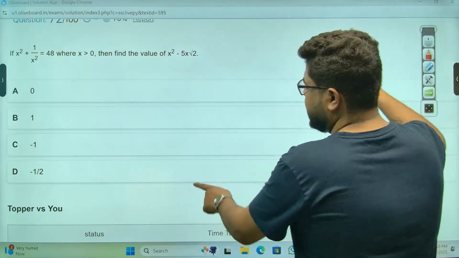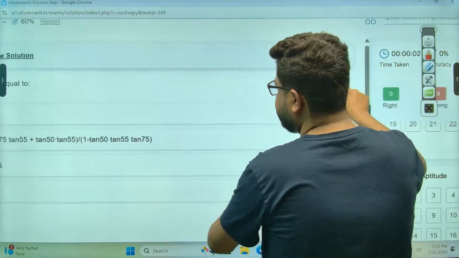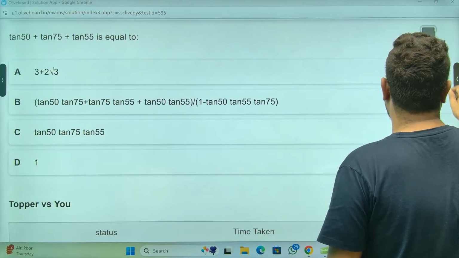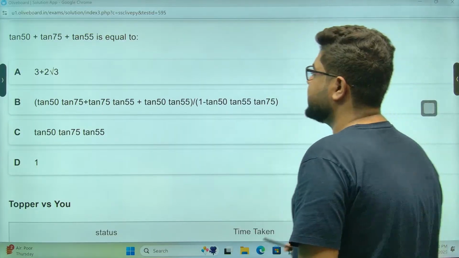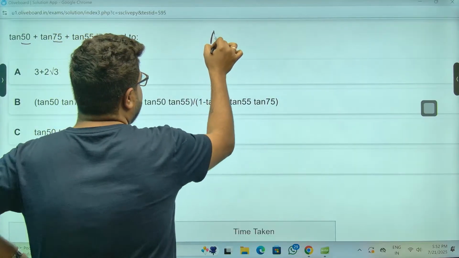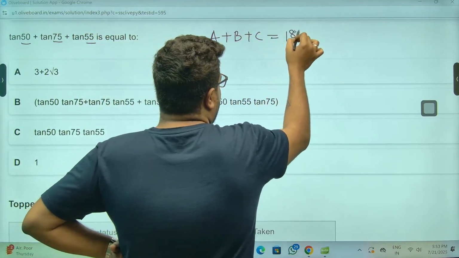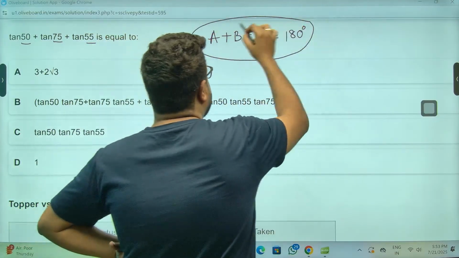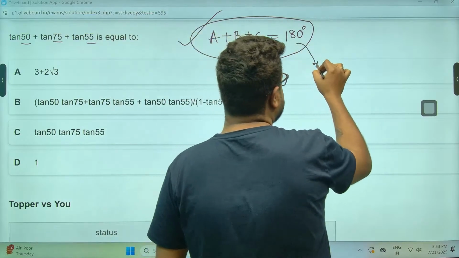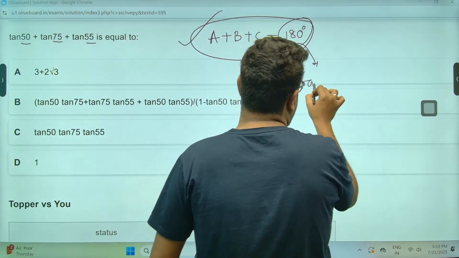Moving on. Again, it looks only scary. It is not difficult. Very simple question, actually. Badhiya question. Sir, couple of weeks back only, I asked you one question like this. Ki tan A, tan B, tan C. If A plus B, this was the question that I had asked. Cot wala मैंने करवाया था, cot one I had done, and tan one I had asked. If this happens, if this is complete supplementary 180, then tan of